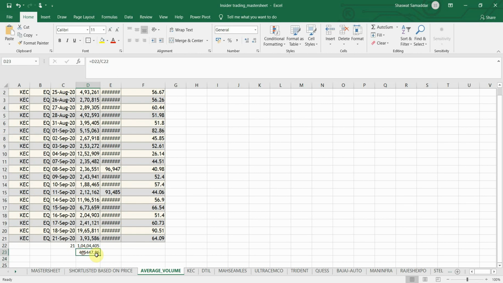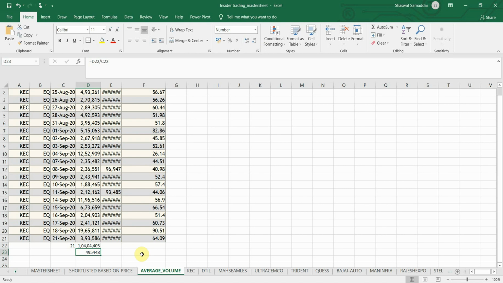So as you can see, the average traded volume comes here to be 4,95,447. Let's just remove the decimal numbers. Okay, I accidentally increased. Yeah, it comes out to be 4,95,448.